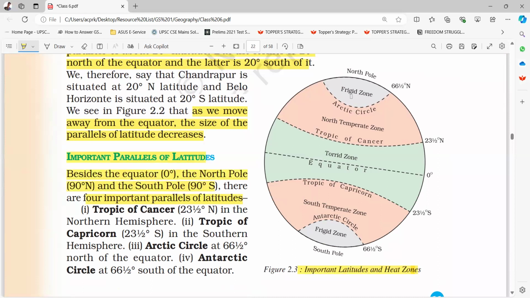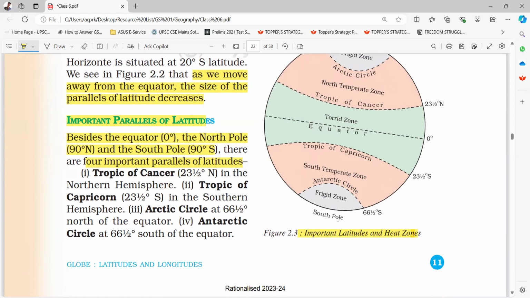North Pole, frigid zone, 66.5° north, Arctic Circle, North Temperate Zone, Tropic of Cancer, 23.5° north, Torrid Zone, Equator, 0°, Tropic of Capricorn, 23.5° south, South Temperate Zone, Antarctic Circle, Frigid Zone, South Pole,